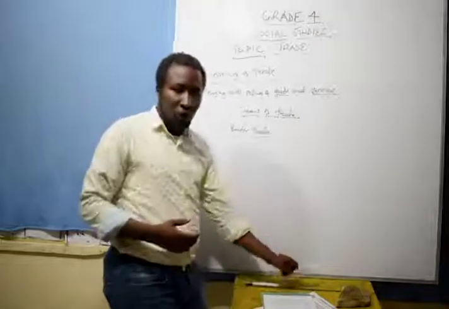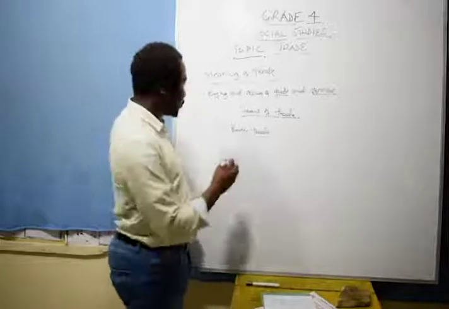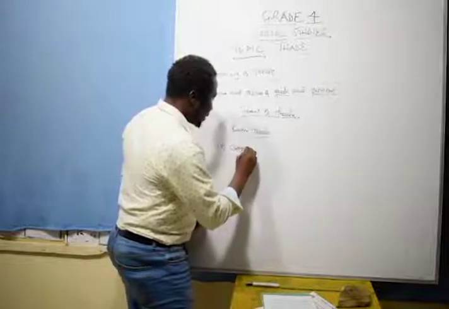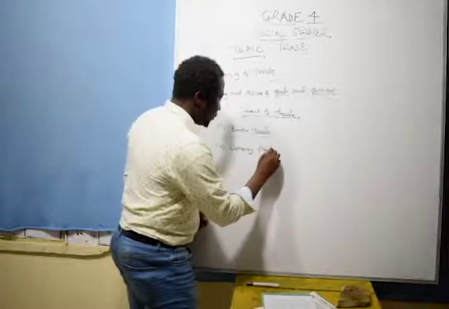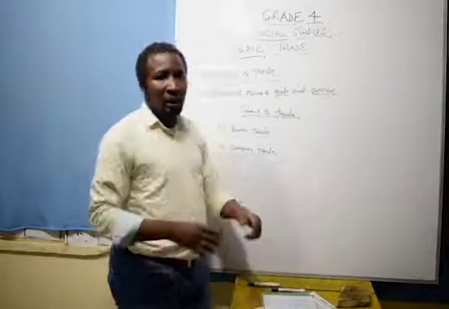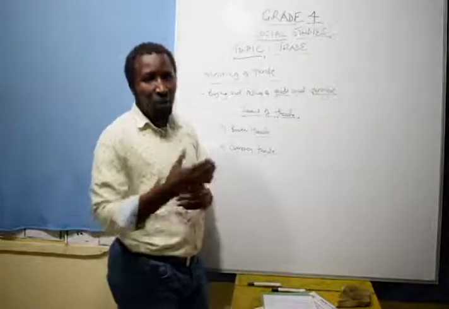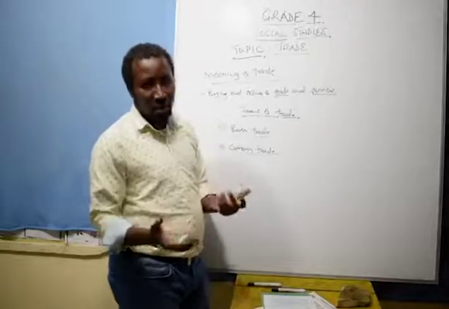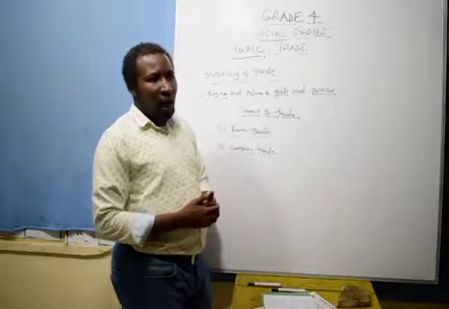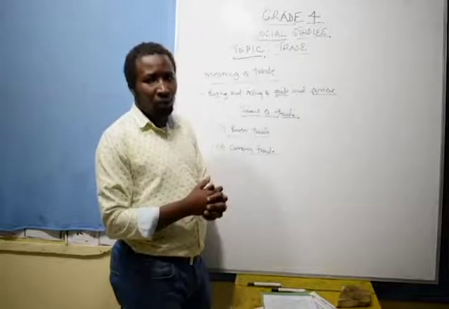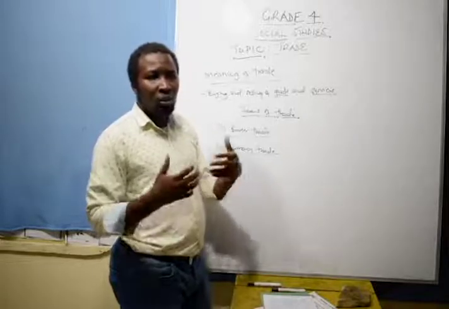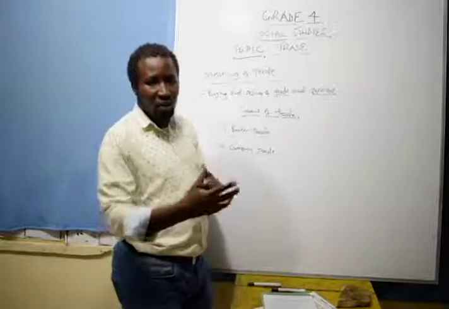The second type of trade is known as the currency trade. Now, this currency trade is a trade whereby money is used in buying goods and services. For example, in the past, it came a time whereby they would use things like gold in terms of trading.